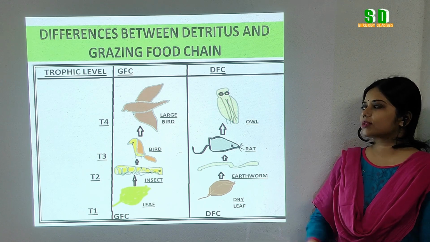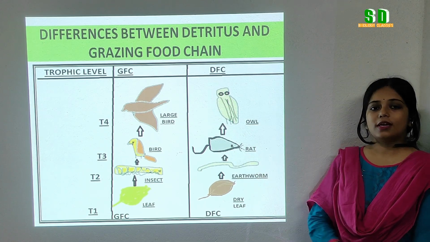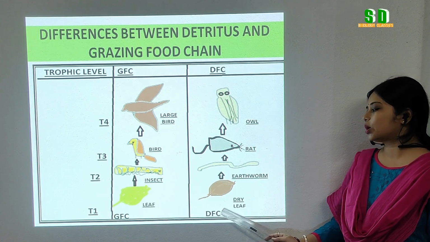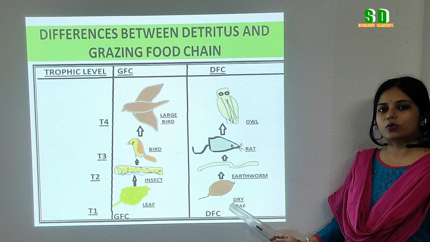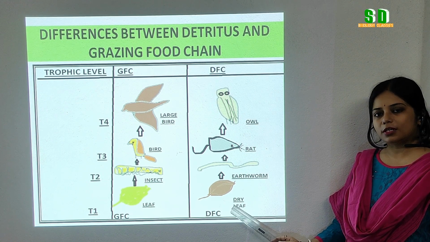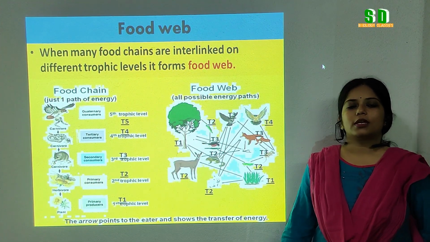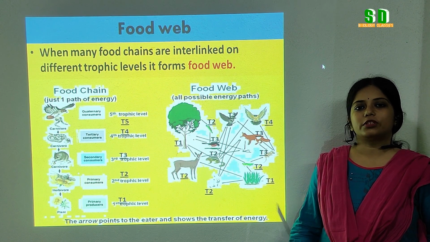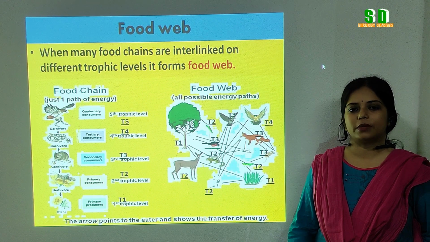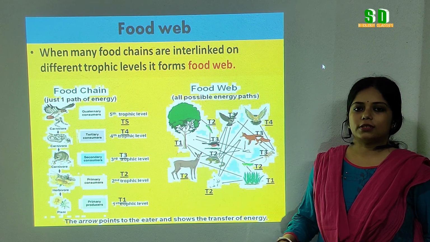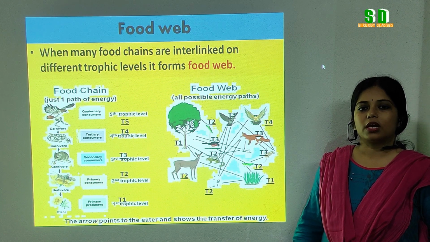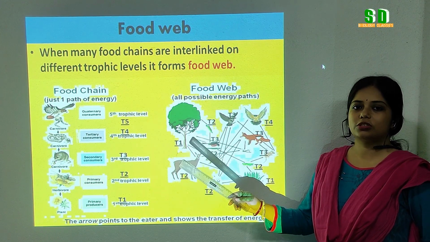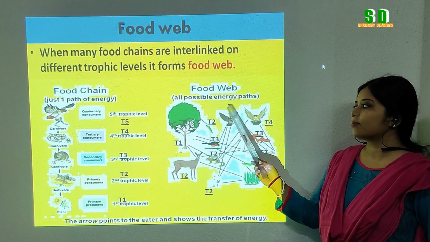So what is the basic difference between grazing food chain and detritus food chain? In the grazing food chain, the first trophic level is occupied by the green plants, whereas in the detritus food chain, the first trophic level is occupied by the dead decaying matter or the detritus. Now in an ecosystem, a single food chain is not possible because different types of organisms, different types of heterotrophs, feed upon the green plants. So the food chains are of different types in an ecosystem, and all these food chains are interlinked among themselves, and this interlinked relationship is established by the food web.